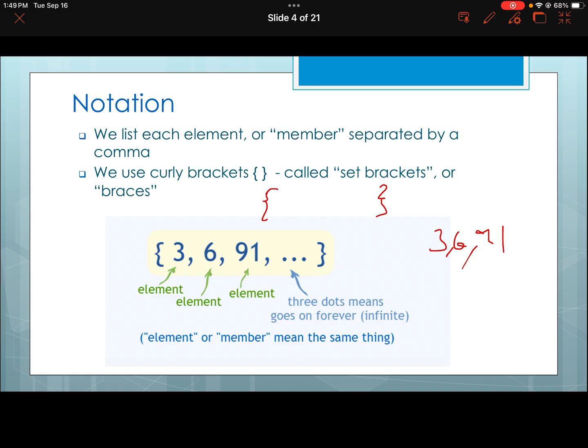As you can see at the bottom, I've got 3, 6, 9, 1, and 3 dots, meaning it goes on forever, infinite, like I said a second ago. And then we have an element or member, meaning the same thing. That's right, as I said, element, member. There are different names for them, that's fine.